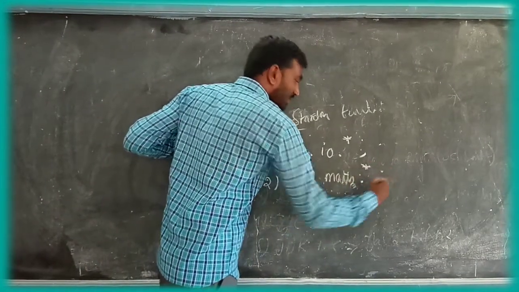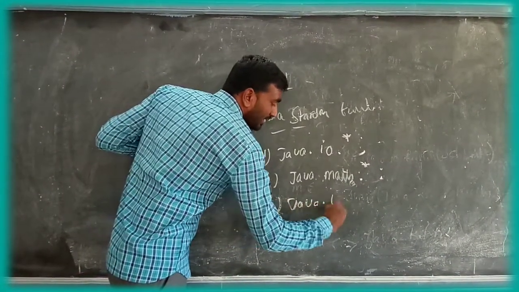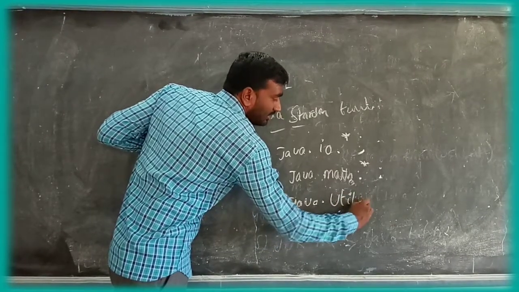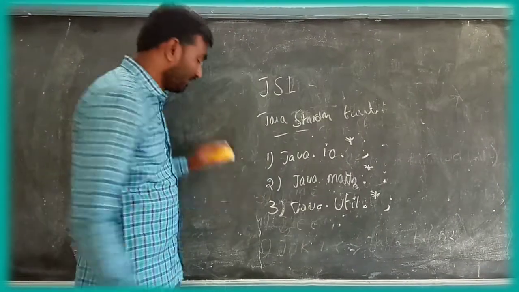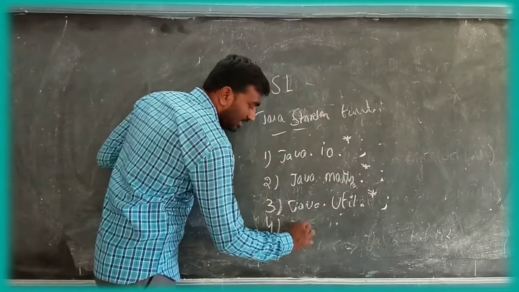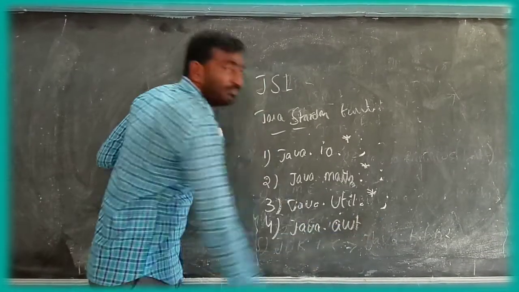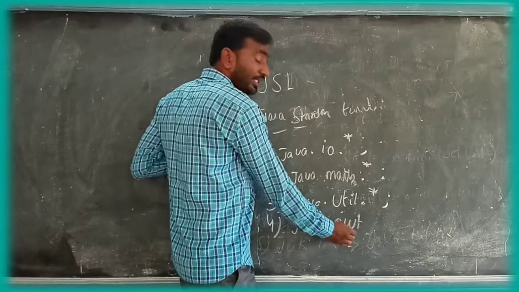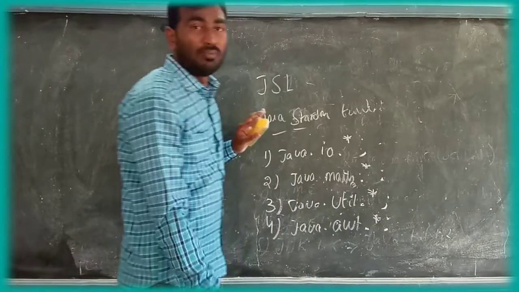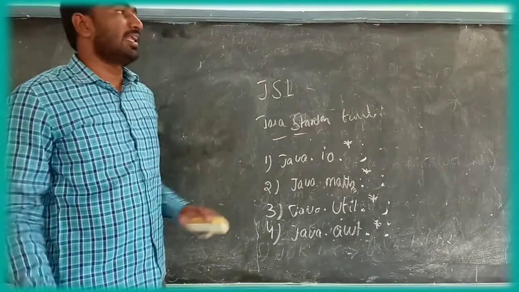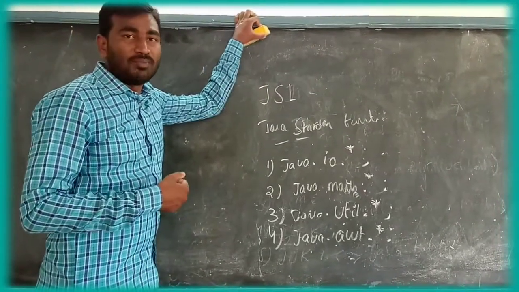Next is java.util.*, the utility packages. And fourth is java.awt, Abstract Window Toolkit, used in web applications. These are the Java standard library functions.